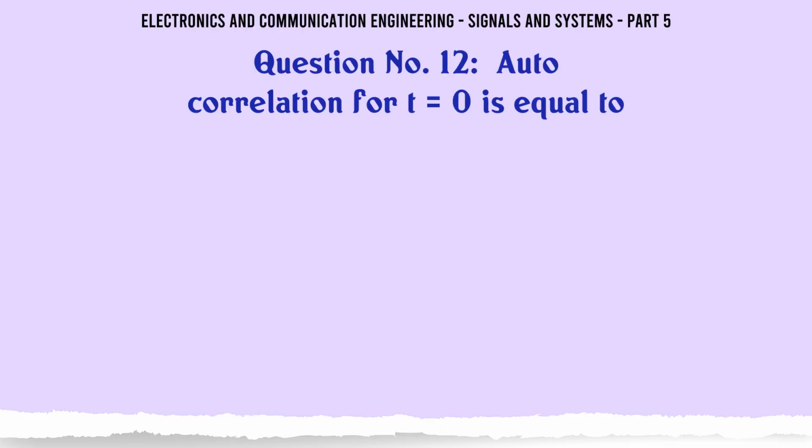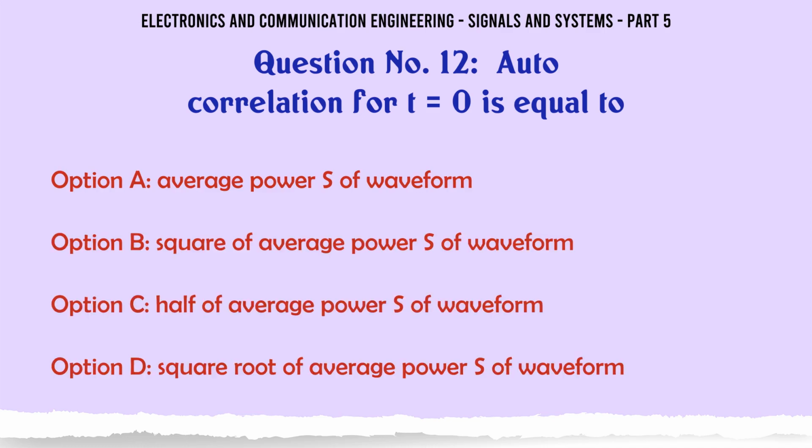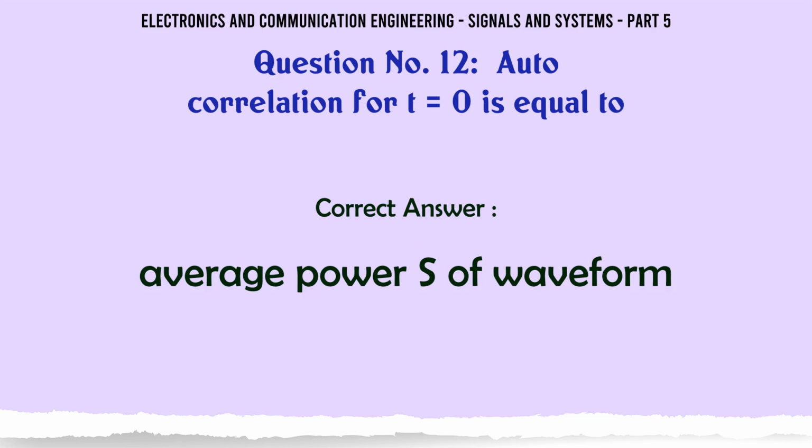Autocorrelation for τ = 0 is equal to A: average power S of waveform, B: square of average power S of waveform, C: half of average power S of waveform, D: square root of average power S of waveform. The correct answer is average power S of waveform.